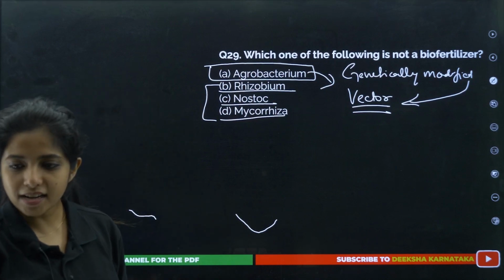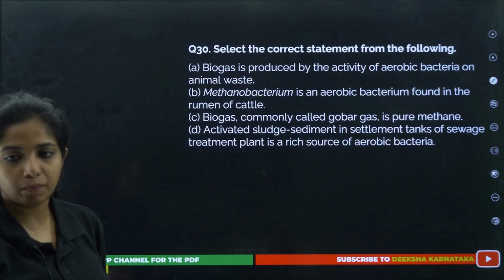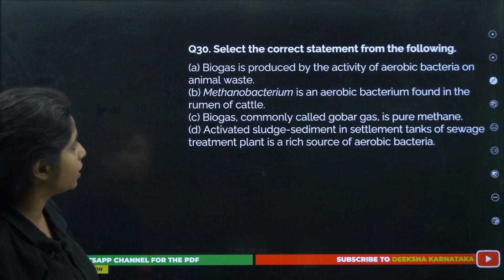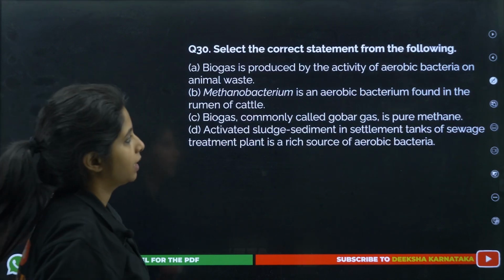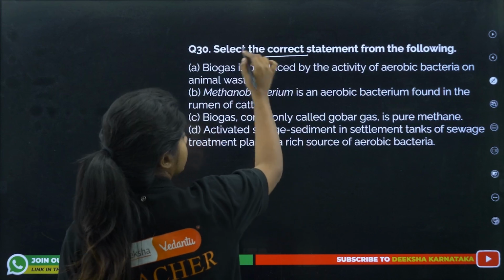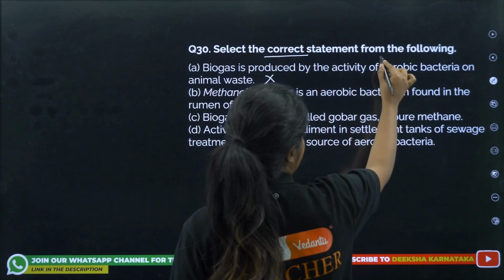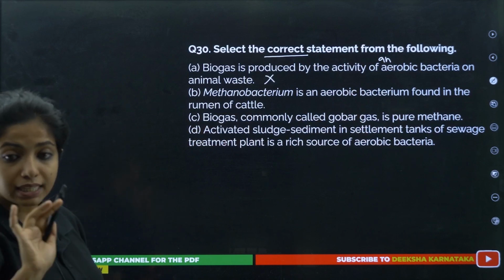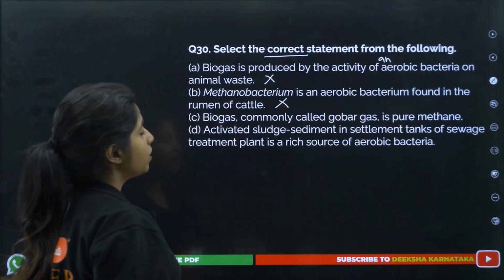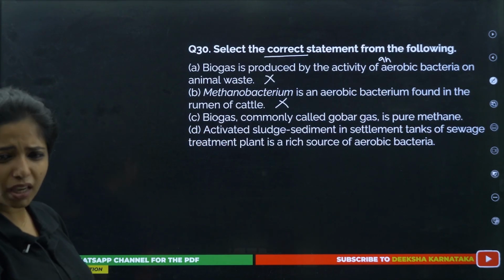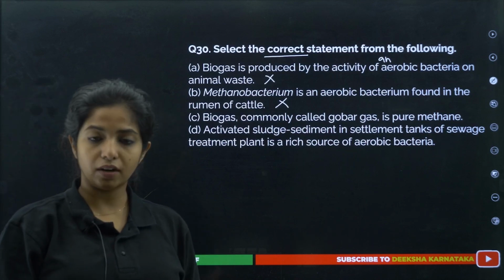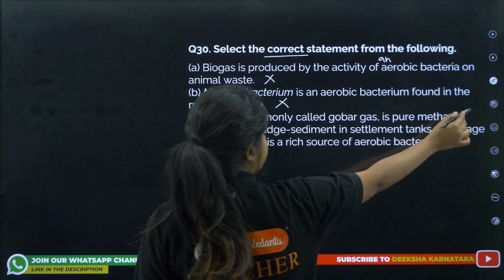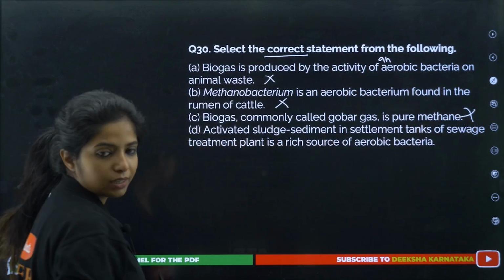Cool. The last question that we have. Select the correct statement from the following. Biogas is produced by the activity of aerobic bacteria on animal waste. It is done by anaerobic bacteria. You have to find the correct one, right? So this is done by anaerobic bacteria. Methanobacterium is an aerobic bacterium? It's an anaerobic bacterium. Biogas, commonly called gobar gas, is pure methane? I told you biogas has hydrogen sulfide, carbon dioxide, and methane, so it is not pure methane. So what is left? What could be correct? This could be the correct one.